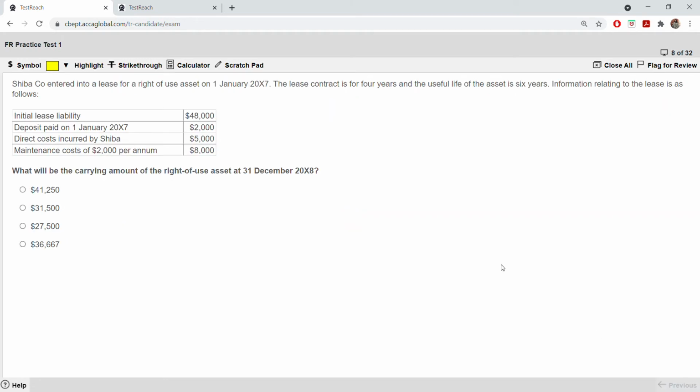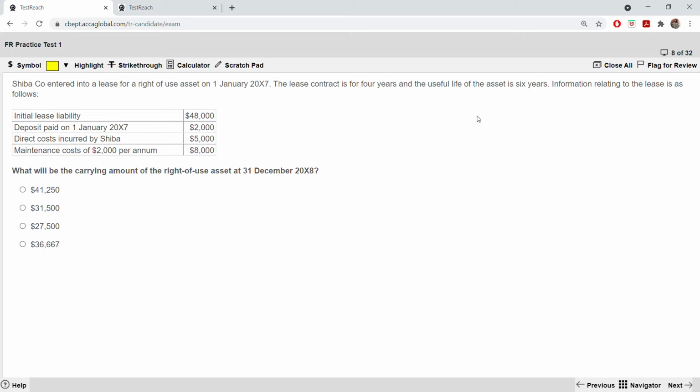Next, Sheba entered into a lease for a right of use asset on 1st of Jan 2007. You will be asked a lease. A lot of leases there. So the lease contract is for 4 years, that means it's a short-term lease, and the useful life of the asset is 6 years.